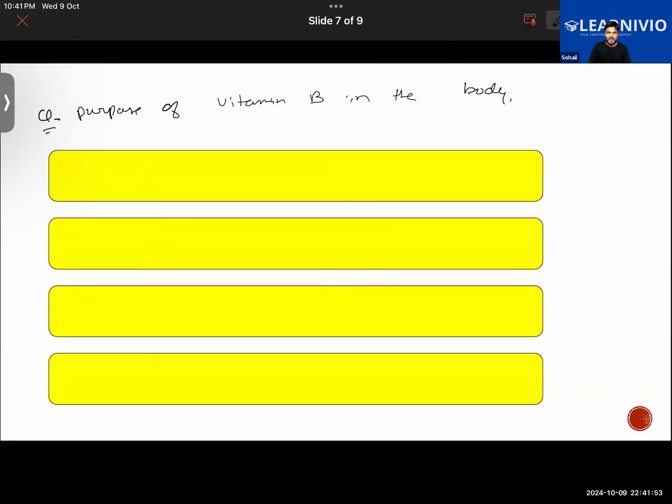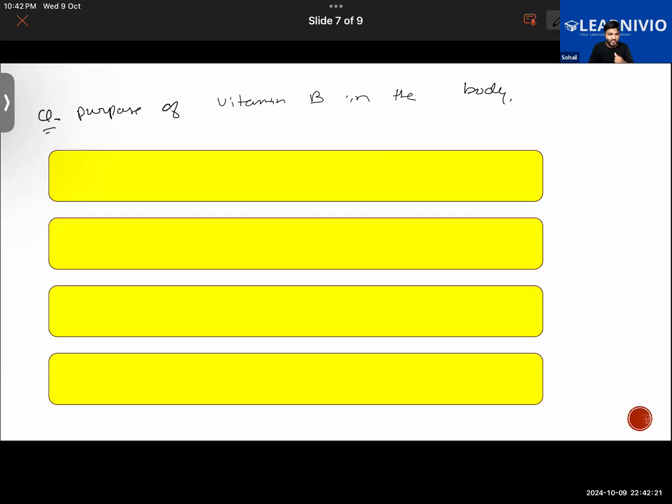Vitamin B, there are actually 8 different kinds of vitamin B in our body. It's a group of vitamins. Vitamin B are water soluble. They are soluble in water, meaning that they dissolve in water. So vitamin B vitamins are basically a group of a total of 8 vitamins.